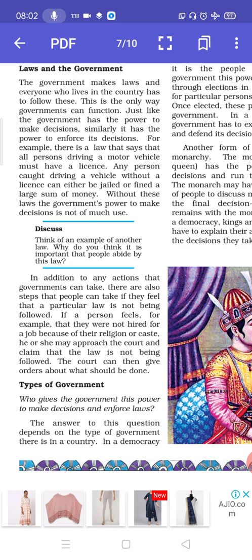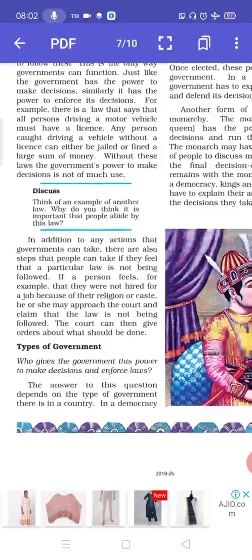In addition to any actions that government can take, there are also steps that people can take if they feel that a particular law is not being followed. If a person feels, for example, that they were not hired for a job because of their religion or caste, he or she may approach the court and claim that the law is not being followed. The government can then give orders about what should be done. So here they have given an example that if a person is disqualified on the grounds of his religion or caste, he can approach the court, and the government would have to function according to the decision taken by the court. Types of government.